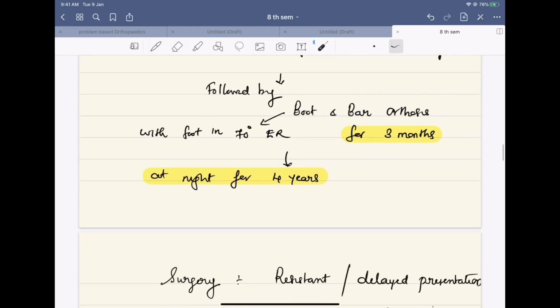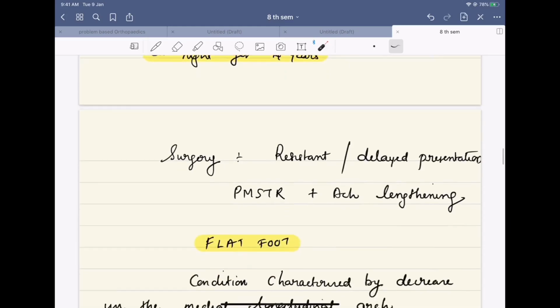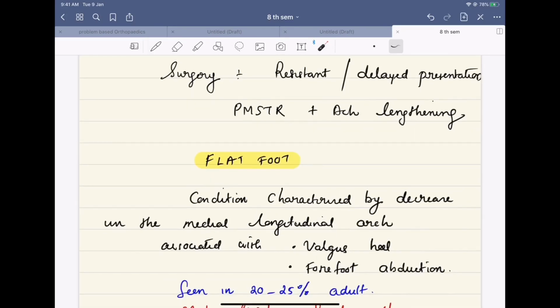And after 3 months, it is worn at night for 4 years. Surgery is reserved for resistant and delayed presentation. The classic surgical procedure is posteromedial soft tissue release. It is often combined with the Achilles lengthening.